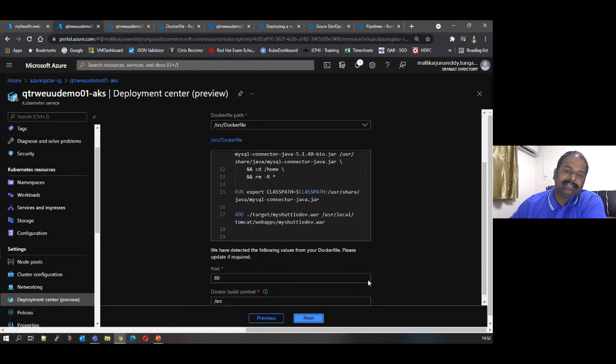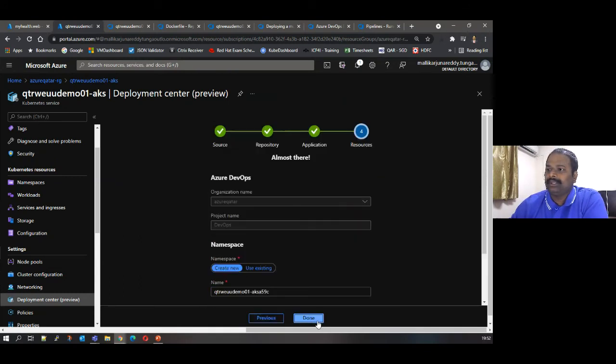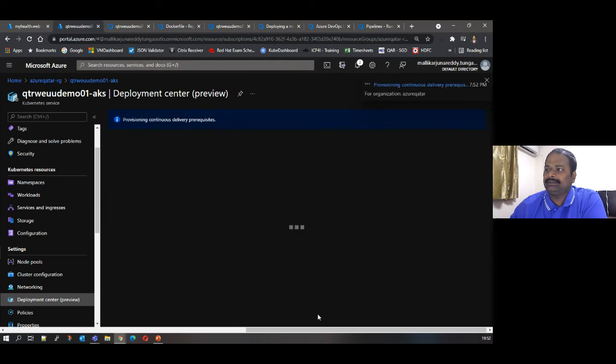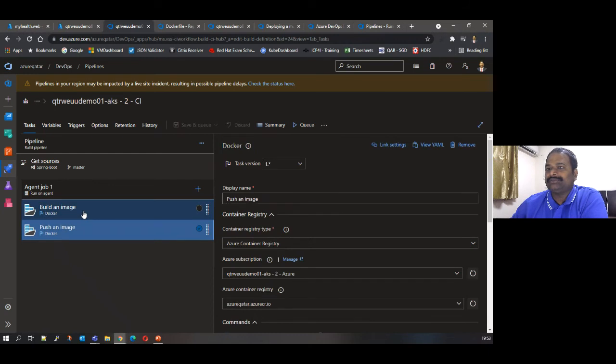Based on the Dockerfile, it creates a pipeline. It creates a task. In a few clicks, you have your CI/CD pipeline ready. This is under preview. However, I verified it. It's working as expected. Soon it will be generally available. For starters, as a developer, I can quickly use that. I want to explore what pipeline is being created. These are the two tasks which are created.